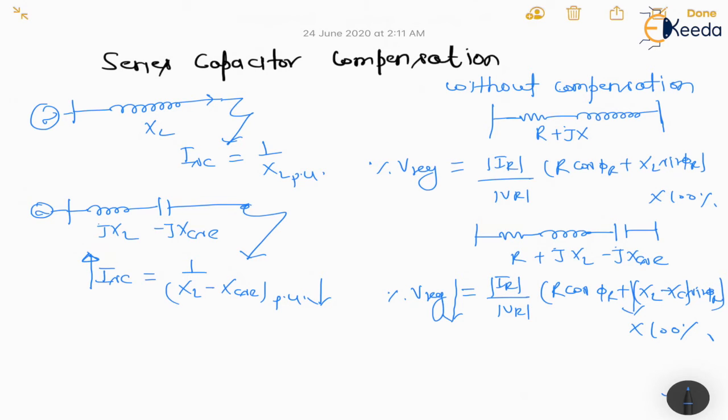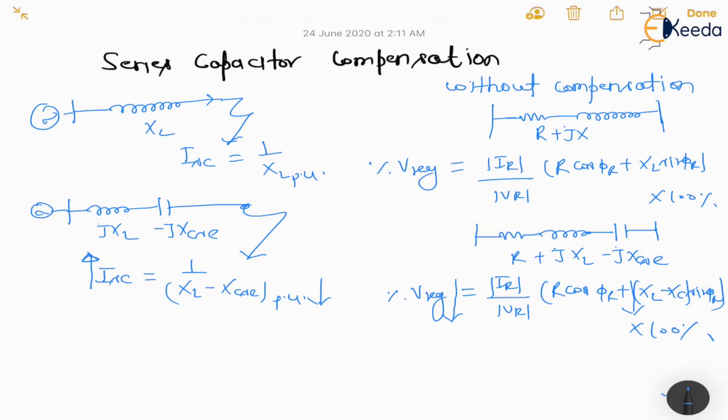So by using series capacitor compensation, the voltage regulation value has been reduced, which is desirable. But in the case of fault analysis, the fault current has been increased, so the breaking capacity of the circuit breaker has been increased. So these are opposite things.